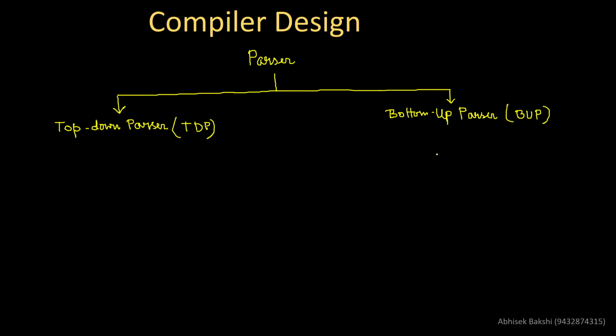Okay. Now this top-down parser is basically defined into two parts again.